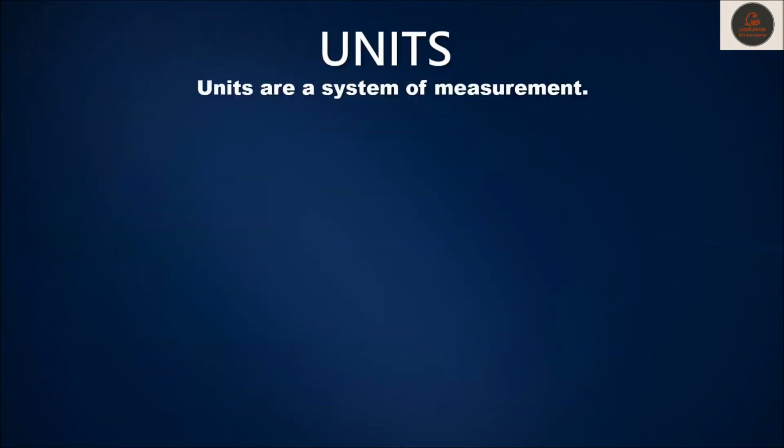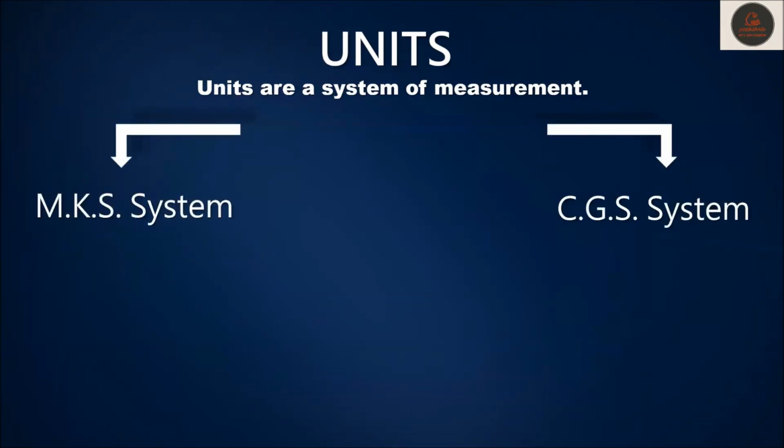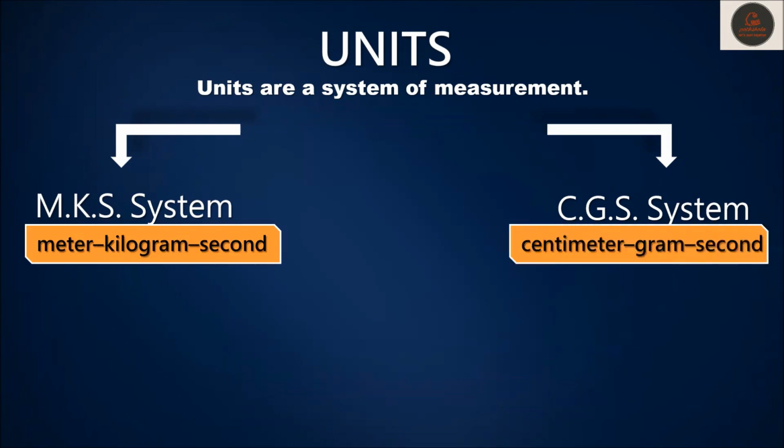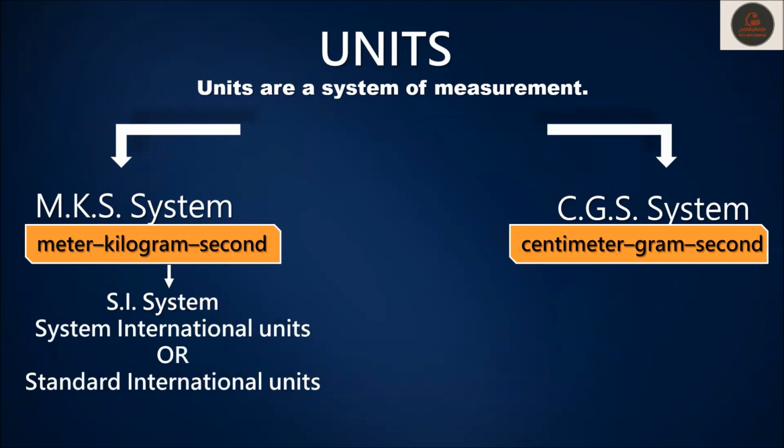Units. Units are a system of measurement. There are two kinds of system known as MKS system and CGS system. Full form of MKS system is meter, kilogram, second system. Full form of CGS system is centimeter, gram, second system. SI system: System International Unit or Standard International Unit. In the SI system, there are 7 fundamental units.